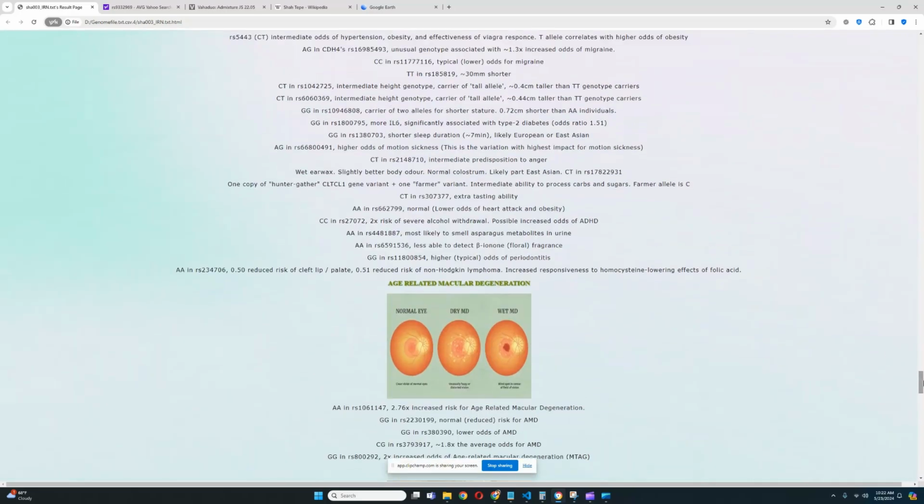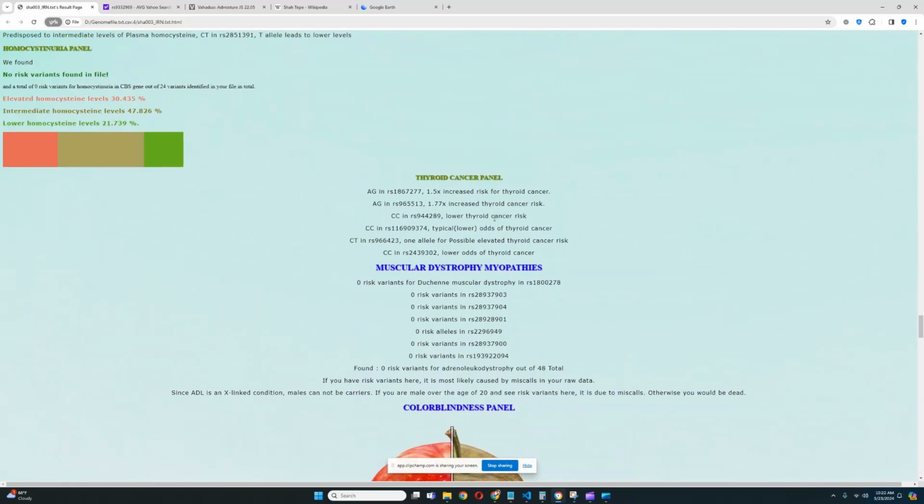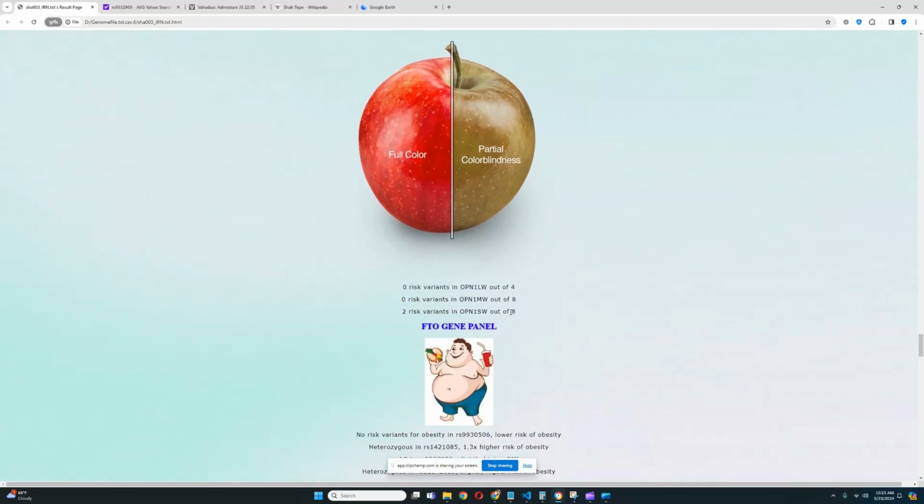All right. For muscular dystrophy myopathies, no risk variance for that. No risk variance for ADL. Really good to see. Color blindness panel. No risk variance for color blindness in any of the three genes. This is really good coverage, actually. Look at that. Three genes. All three genes are covered.